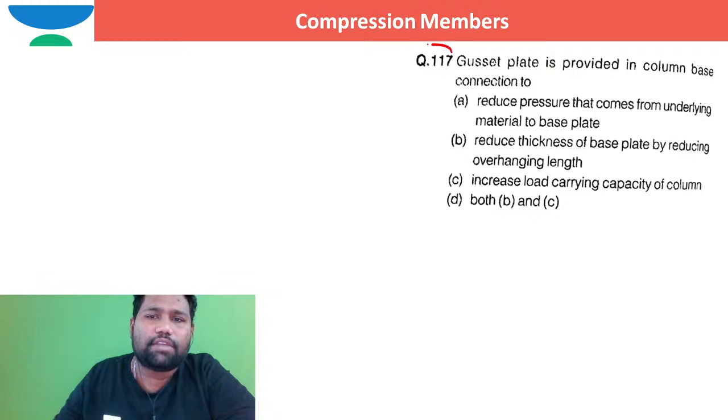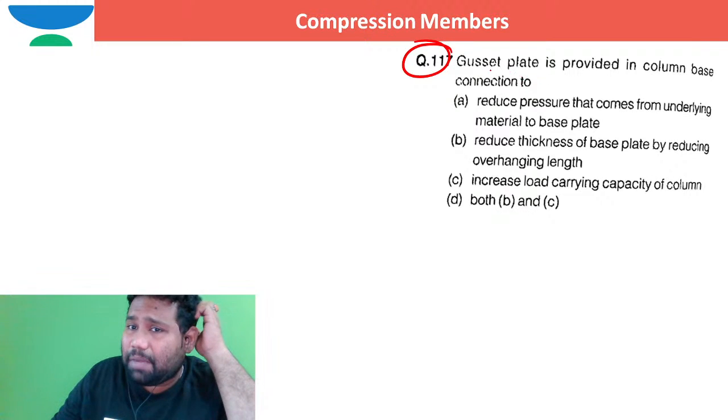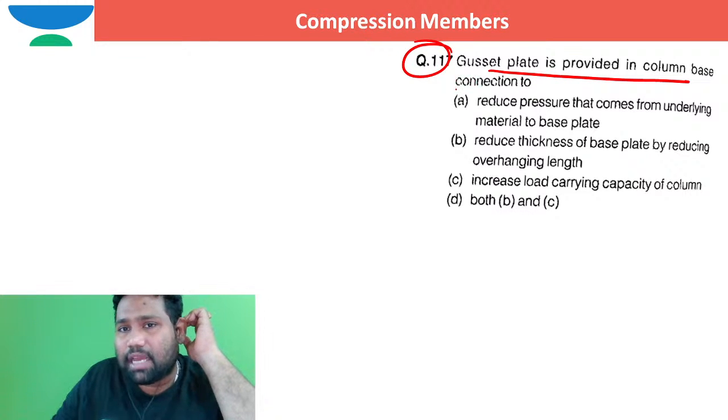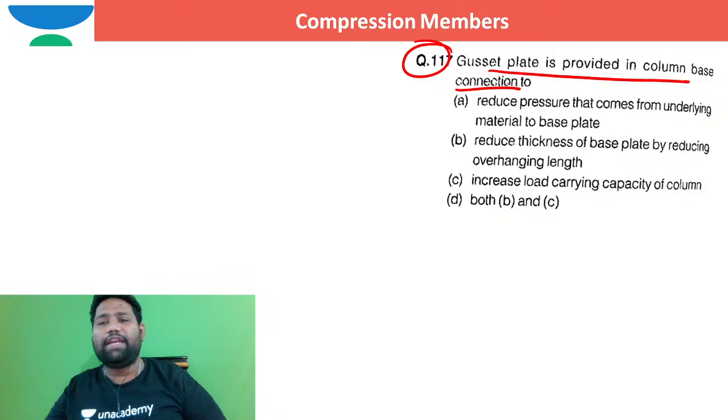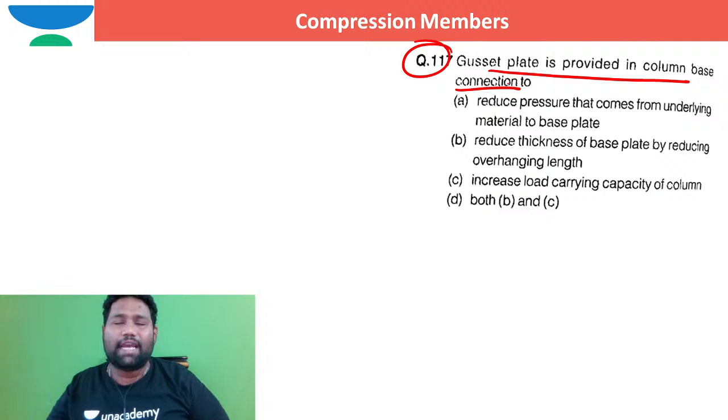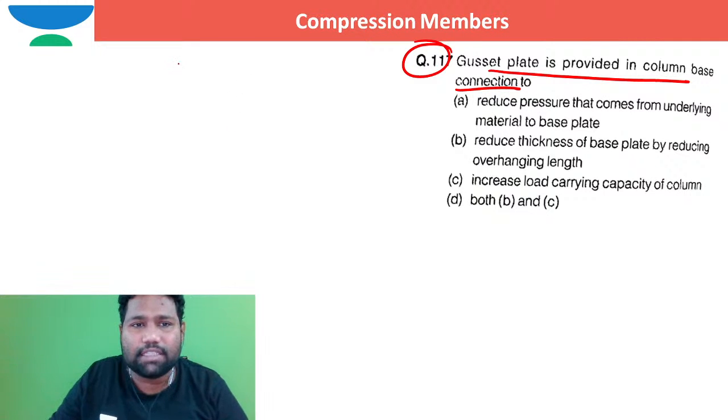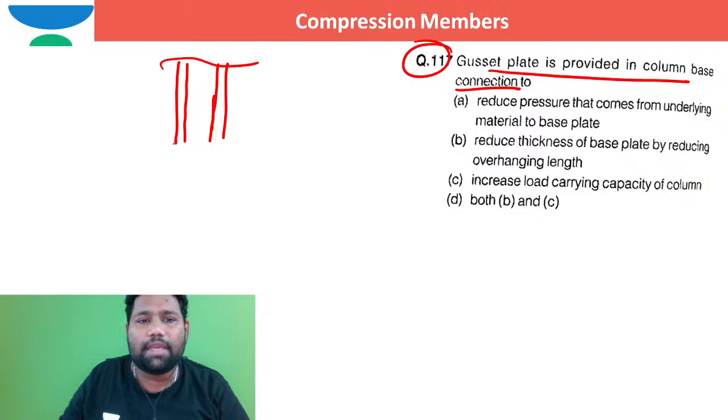So if you see the next question, the gusset plate is provided in column base connection. Why is the gusset plate provided in the column base? Like in a gusseted base, if you take, this is a steel column. Between the steel column and the column base, maybe I can take it as, this may be the gusseted base here in this way.